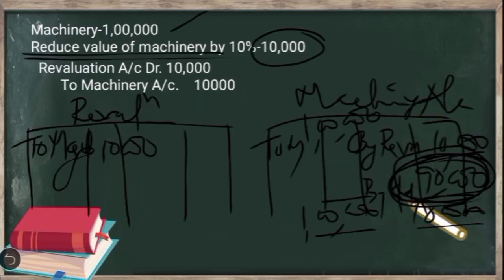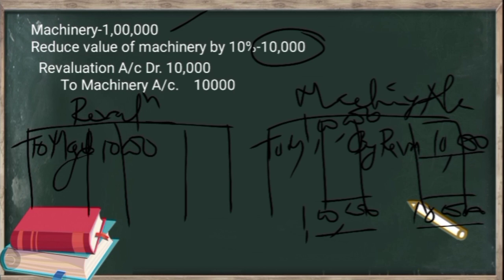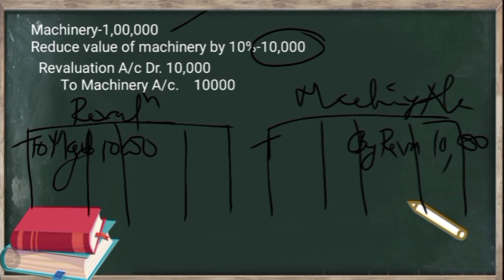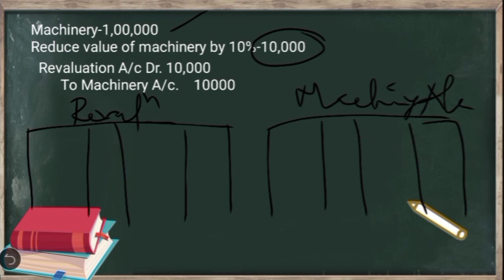So let us take up the same example here, and let's understand what is the change which we have to follow at the time of preparing the memorandum revaluation account. Let's suppose that the value of machinery here is 1 lakh, and we have to reduce the value of machinery by 10%, which comes to 10,000. So now what is the entry we have to write here? Memorandum Revaluation Account debit to Machinery Account. But though we write this journal entry, we are not going to pass the corresponding entry in the machinery account, because we are not going to follow double entry system.